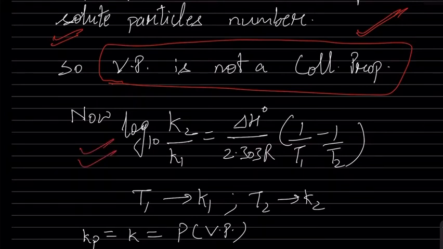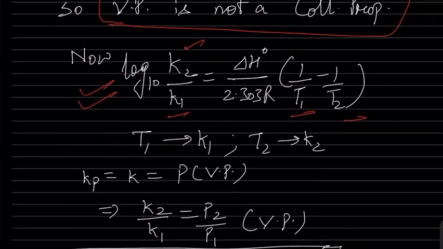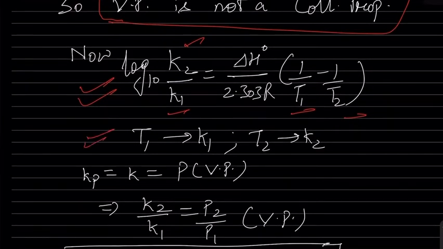At two different temperatures we have two different equilibrium constants, isn't it? At temperature T1 we have K1, and at temperature T2 we have K2. These are the equilibrium constants. Okay, we are writing them here. So how do we write them? Using the standard enthalpy change, logarithm K2 by K1 equals delta H0 upon 2.303 R.